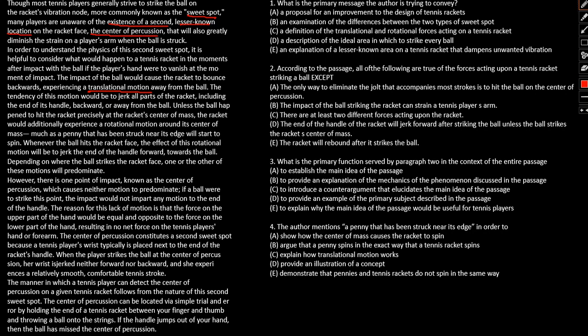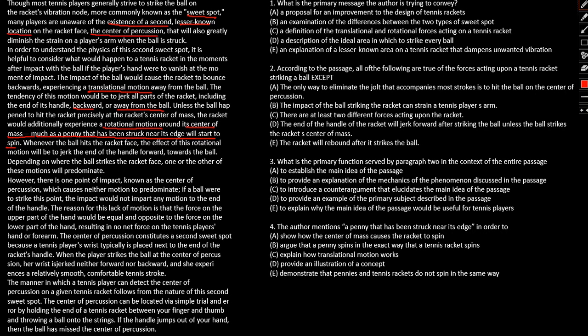So basically, backwards, away from the ball, we are talking about the direction. Unless the ball happens to hit the racket precisely at the racket's center of mass, the racket would additionally experience a rotational motion around its center of mass, much as a penny that has been struck near the edge will start to spin. Okay, an example has been given.